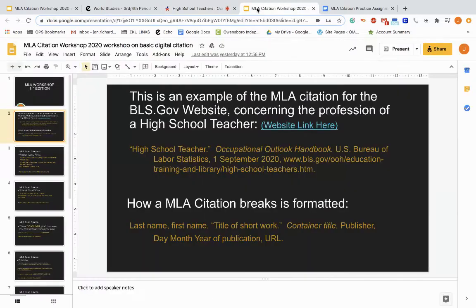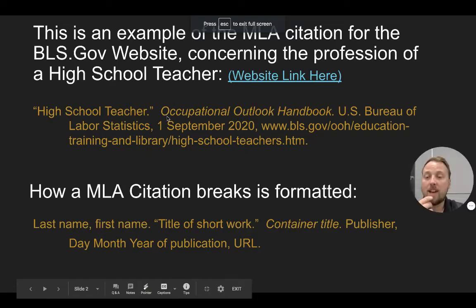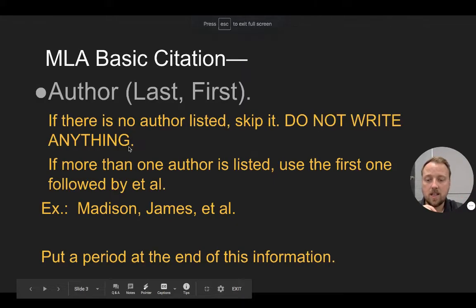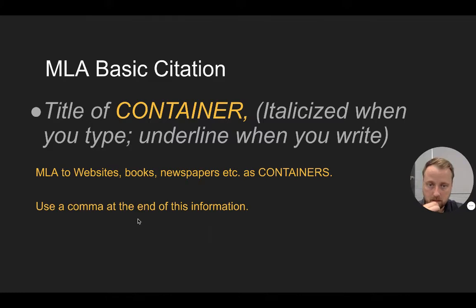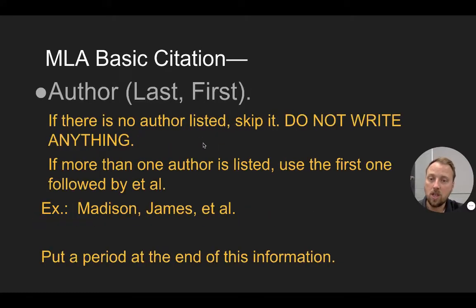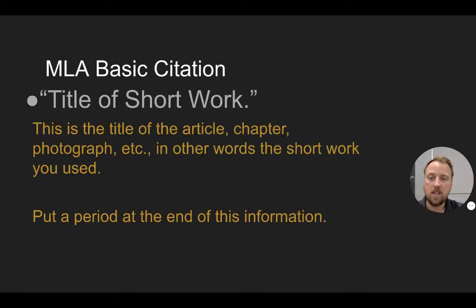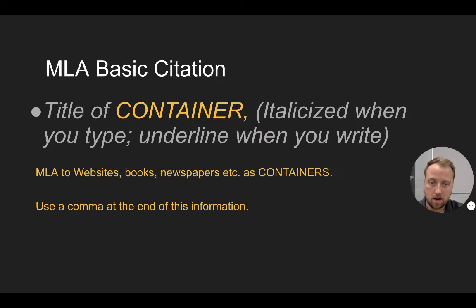Our next step is that the container is again italicized and ends with a comma. So use a comma at the end of the container. We're talking about punctuation: we go period, period, comma.